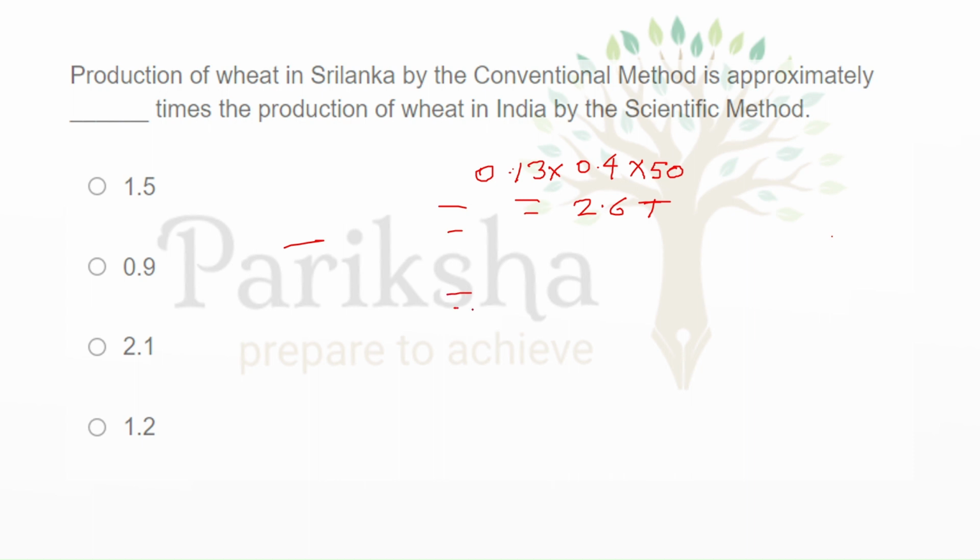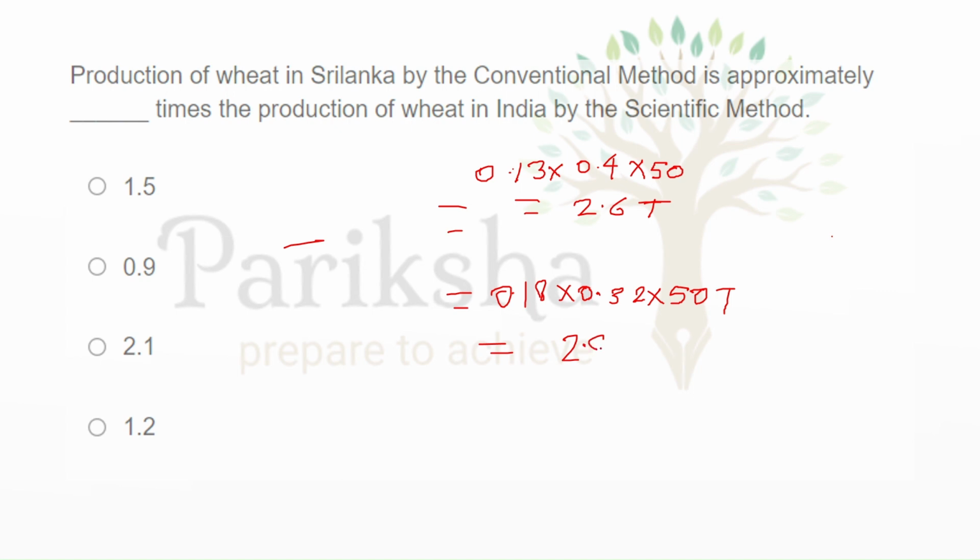Now for India, the value was 0.18 in total. Then for scientific it was 0.32, and it was 50 tons. So it will come up to something like 18 into 3, 18 5 is 90, and then 19 into 3 is 27.